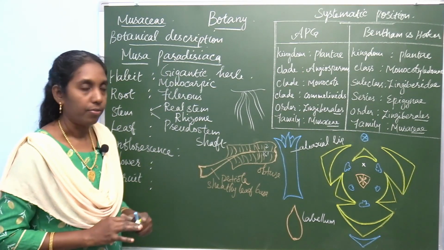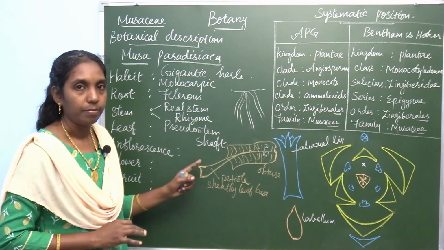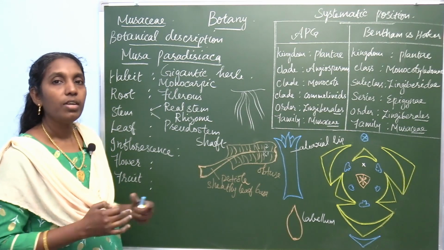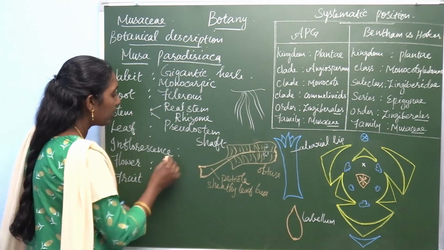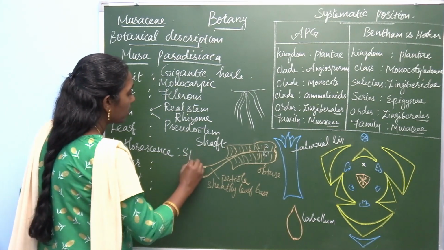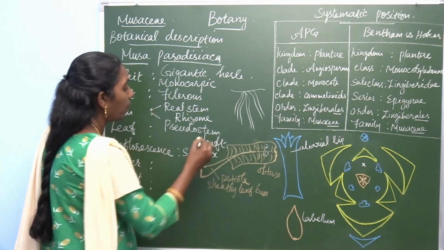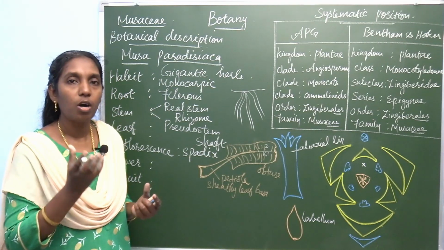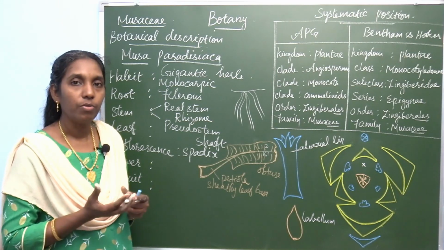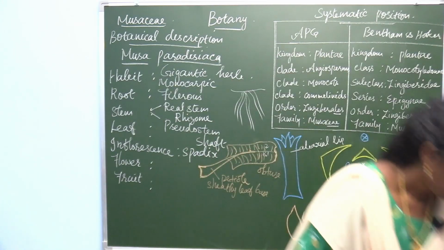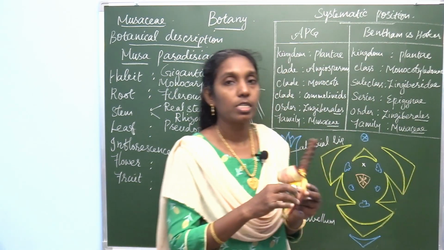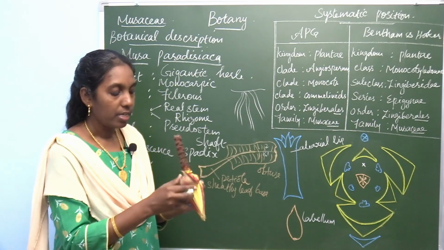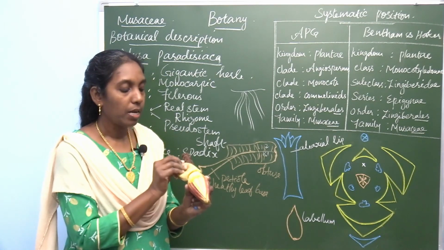So, write about the leaf. These all are vegetative parts. Now, describe the inflorescence. The inflorescence of Musaceae is a spadix inflorescence. It is a branched spadix inflorescence, which produces small flowers, and the flowers are covered with bract. So, this is the branched spadix inflorescence, which contains a large boat-shaped bract.